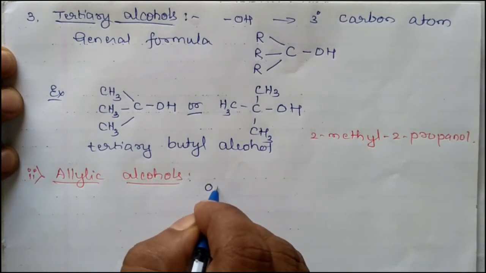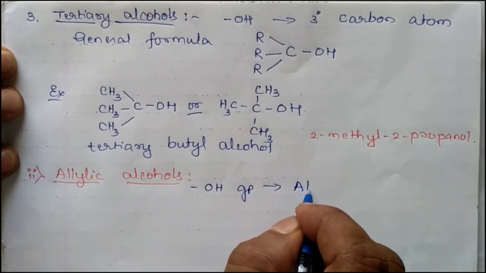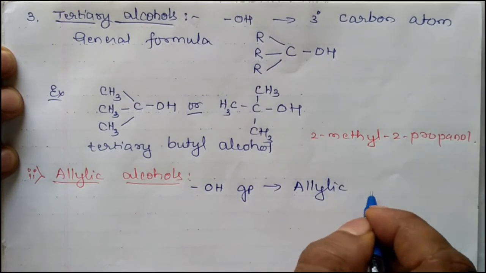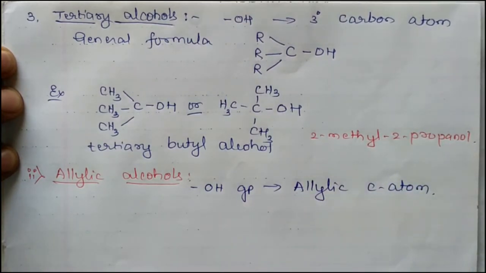Here the OH group is attached to the allylic carbon atom, that is, the sp3 hybridized carbon atom next to the carbon-carbon double bond.